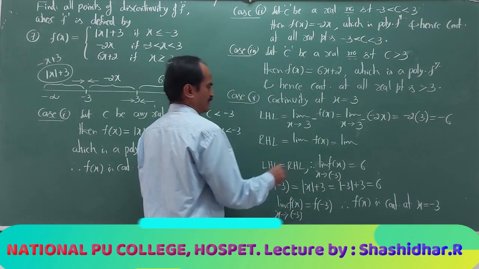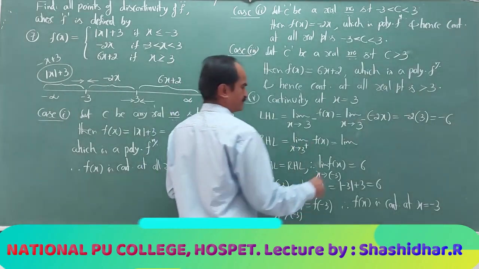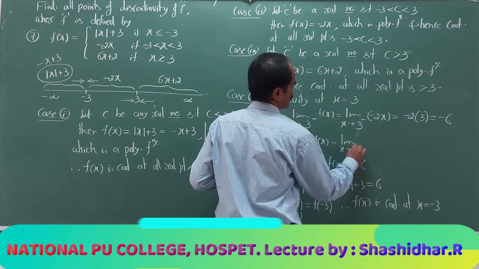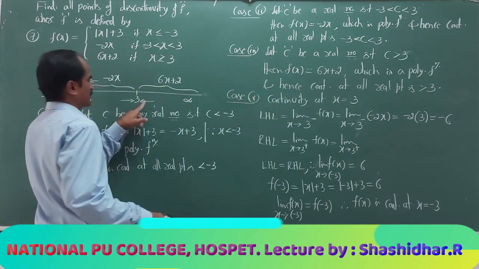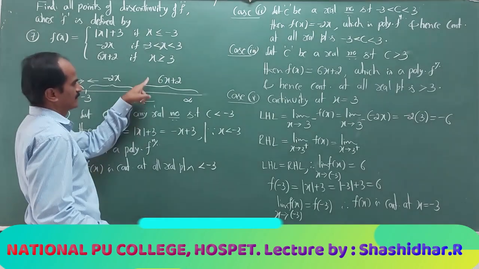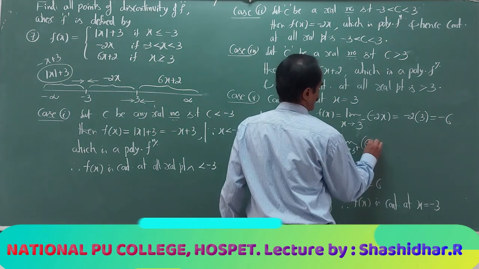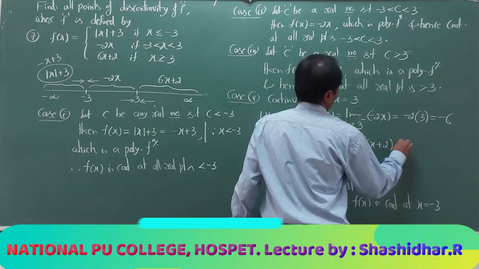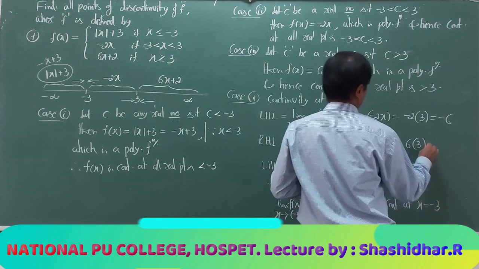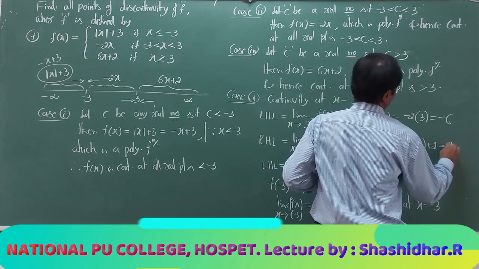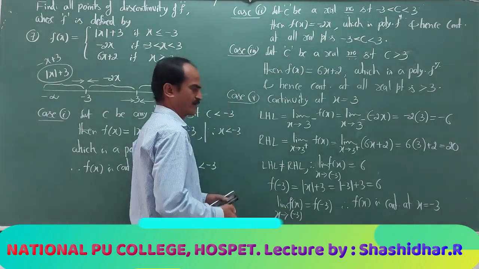Now, RHL, limit as x tends to 3 from the right side. Slightly greater than 3, I have to take 6x + 2. It is 6 into 3 + 2, that is 20. LHL is not equal to RHL.